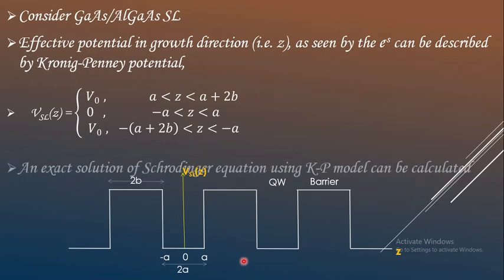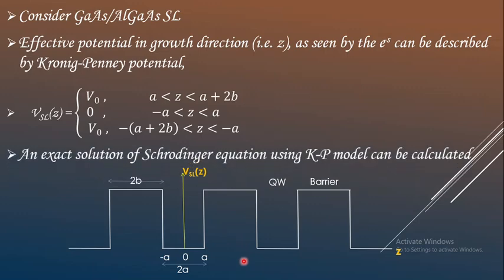And using this we can find an exact solution of the Schrodinger equation using the Kronig-Penney model. However, this doesn't lead to simple expressions for the eigenvalues as well as the wave function. Eigenvalues and eigenfunctions are going to be very complex, but the potential function can be easily understood using the Kronig-Penney model.